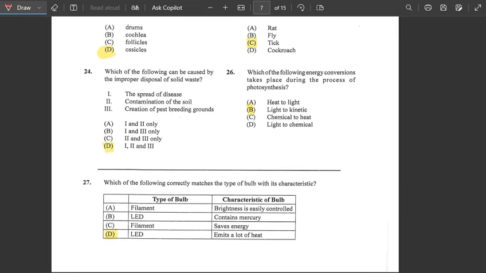Alright, let's go down a little bit. So number 27, which of the following correctly matches the type of bulb with its characteristics? Alright, we see here we have filaments. The brightness is easily controlled. Filaments is not easily controlled. LED contains mercury, not necessary. Filament saves its energy, no. LED emits a lot of heat, because LED had a lot of heat due to its high source of energy. So here the answer would be D. LED emits a lot of heat.